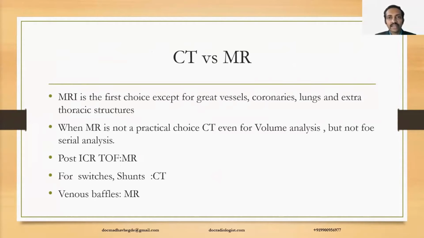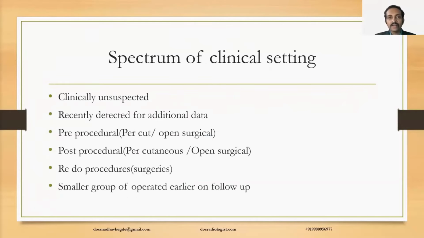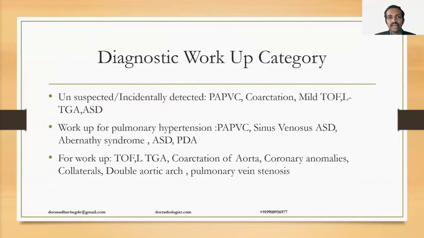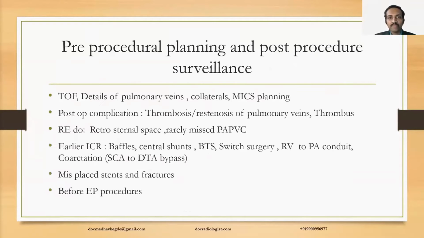When it comes to extracardiac structures like great arteries, coronaries, lungs, and the rest of the thorax, CT is the preferred modality. For all surgical shunts and switches, CT serves very well. In case of baffles, MRI is the modality of choice. When it comes to the spectrum of clinical settings, we come across three categories. The first category is related to diagnostic workup.